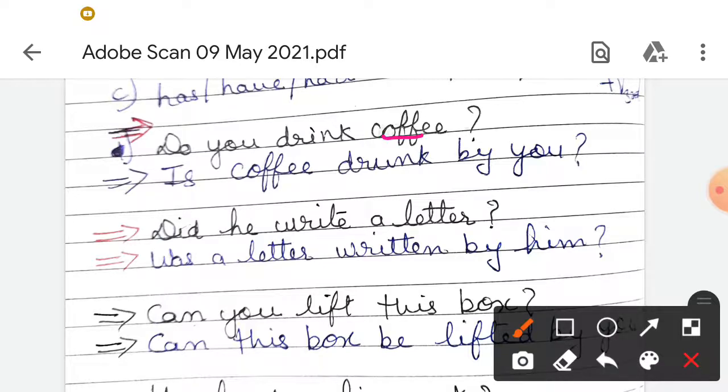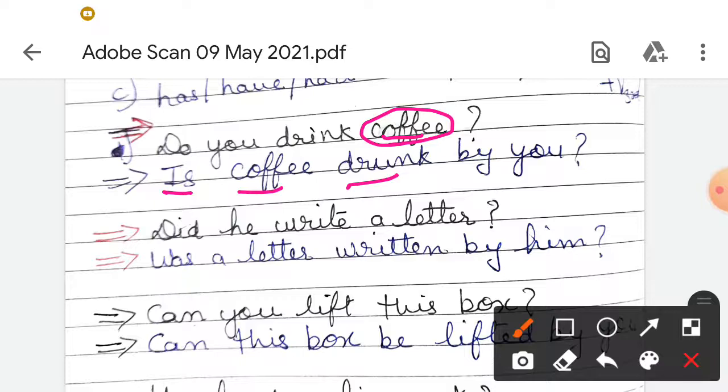This is singular, so before this we make the question: Is coffee drunk by you? Because when we are changing, it will be changed into is, am, are, and the verb's third form for the present indefinite tense.